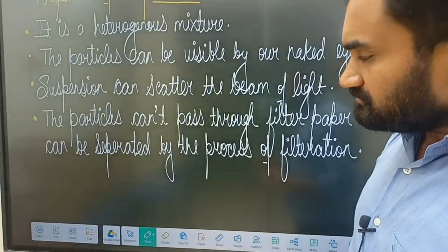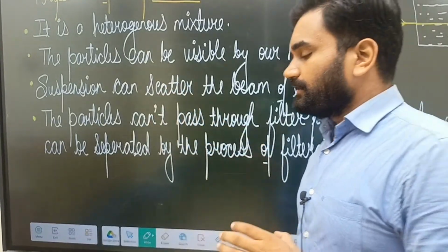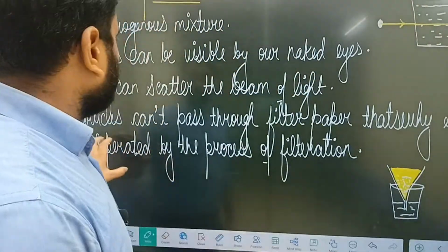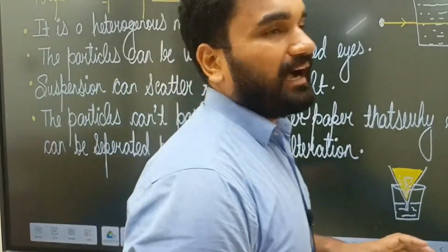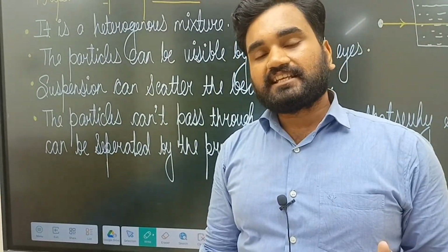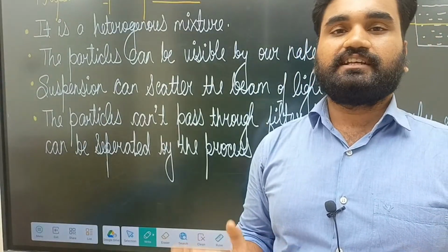Now the last property of the suspension is that the particles can't pass through filter paper. That's why a suspension can be separated by the process of filtration.